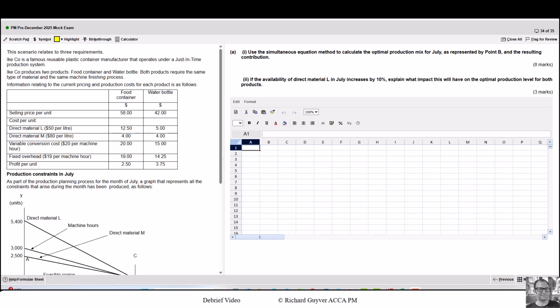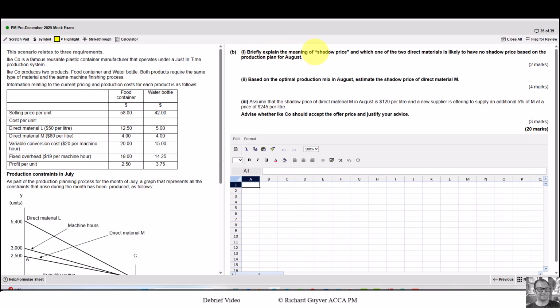Now on to this question, Ike Co. I'm going to go through the requirements. We've got to first use simultaneous equations to calculate the optimal production mix for July as represented by point B and the resulting contribution. So two things we need to do there. That's 8 marks. And then for 3 marks, if the availability of direct material L in July increases by 10%, explain the impact that will have on optimal production level for both products.